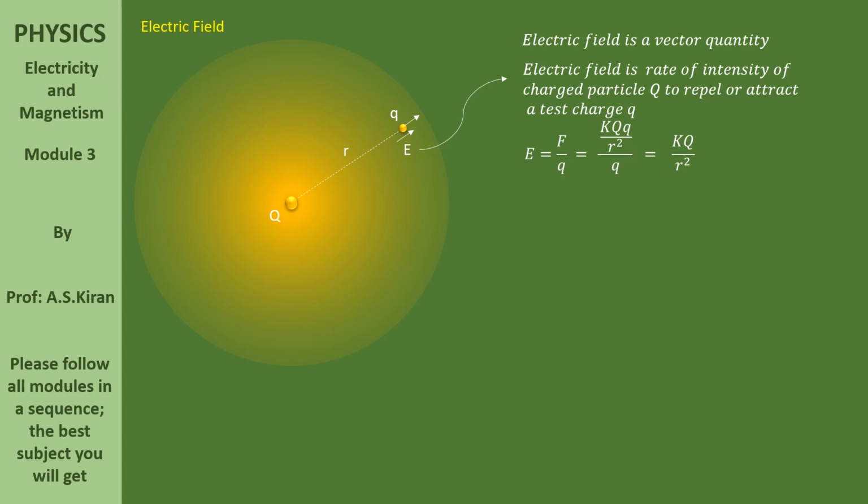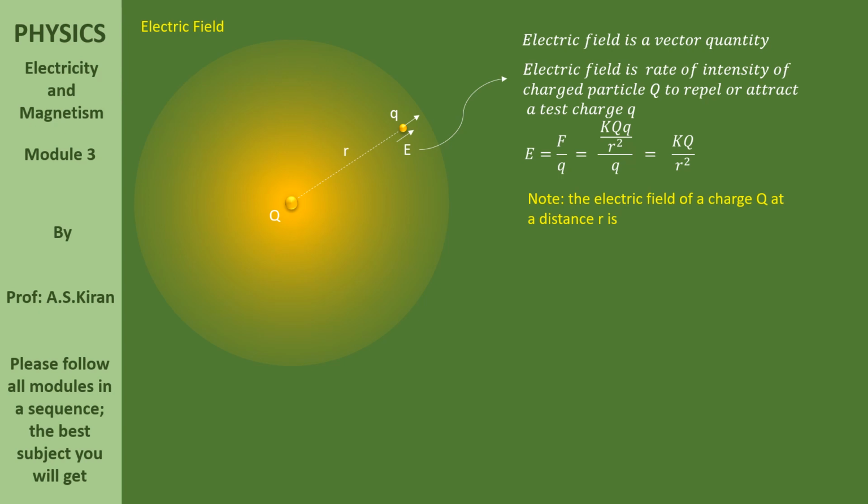Now, the electric field of a charge capital Q at a distance r. Forget about the test charge now. Think about only the capital Q. For this capital Q, around it, there is the electric field.